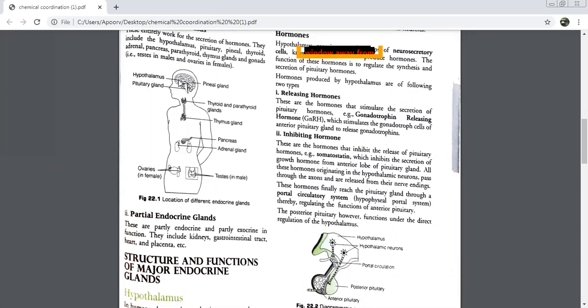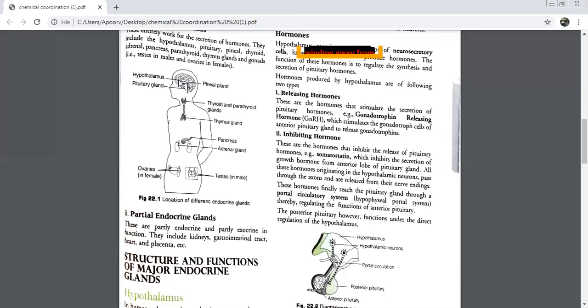Somatostatin also goes and attaches itself to which part of the pituitary? Anterior. So anterior part. Does it promote the production of hormones or it inhibits? Inhibit. Yes, it inhibits the production of which hormone, children?